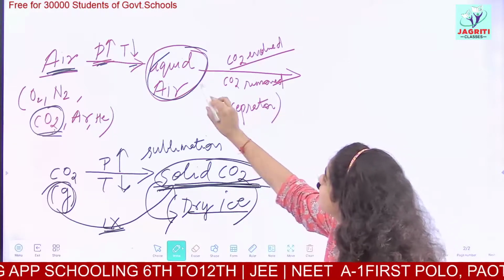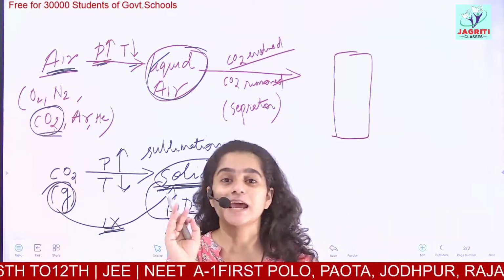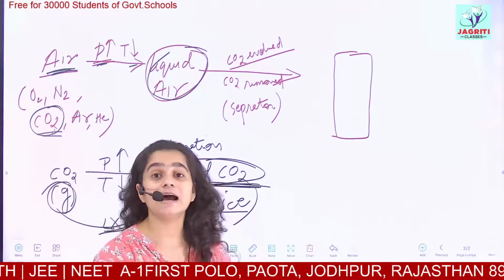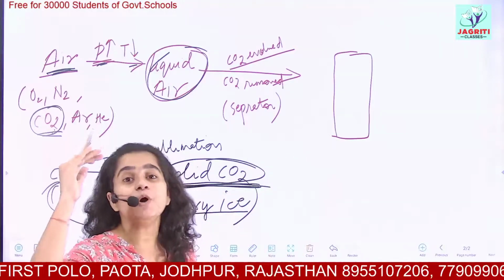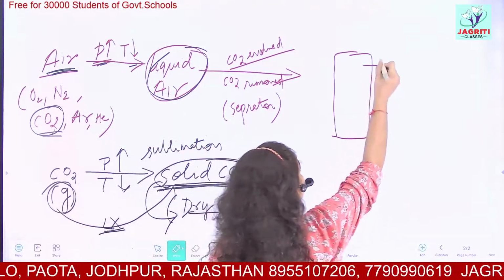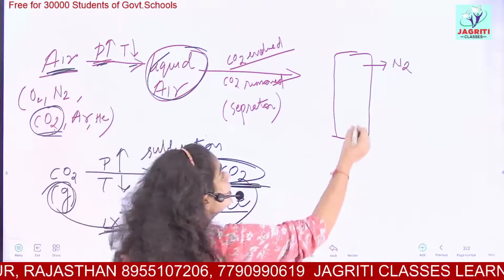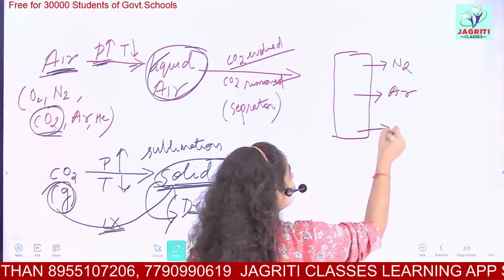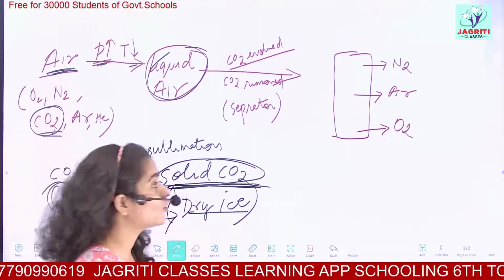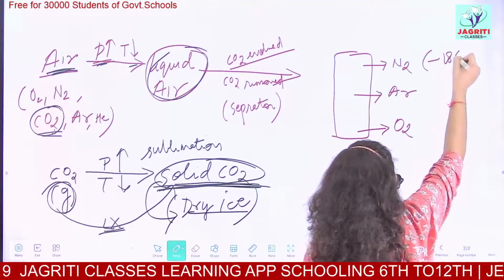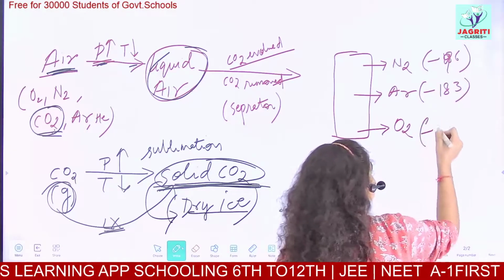Now what you do is you take a fractional distillation column, and as I have told you earlier, in the fractional distillation column the gases having higher boiling points will settle at the bottom. So if we compare the boiling points of various gases, then what do we observe? That we get nitrogen in the top part of the column, that is at the apex of the column. Then we have argon here, and then at the last we get oxygen. I'll write their boiling points, and I hope you will get the concept. It is minus 186 for argon, minus 183, this is 196, and this is minus 186.